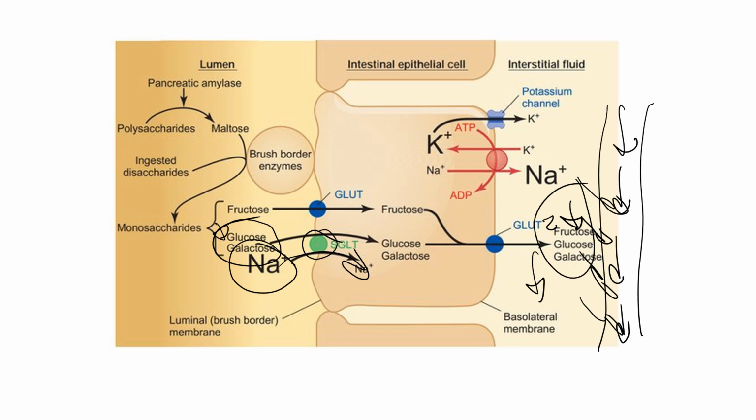And then they will change their orientation so they're closed off facing the intracellular fluid and opened up facing the interstitial fluid, and glucose will be able to exit out into the interstitial fluid and then enter into the bloodstream.